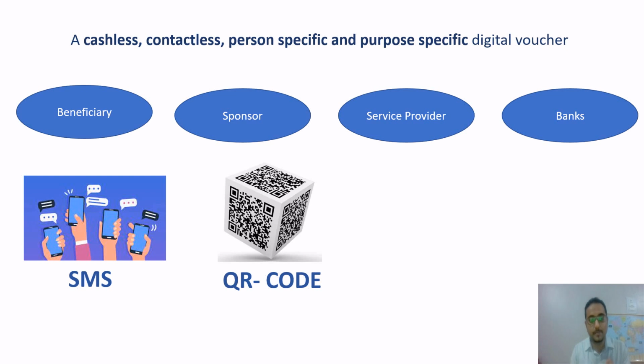First is the beneficiary who will get the benefit, then the sponsor who is sponsoring the benefit system, like the Government of India, or maybe any private body can be a sponsor. Then the service provider who will deliver the service to the beneficiary, and banks. All these four parties are involved. Now SMS and QR code are the two systems that will be used in the e-rupee system.